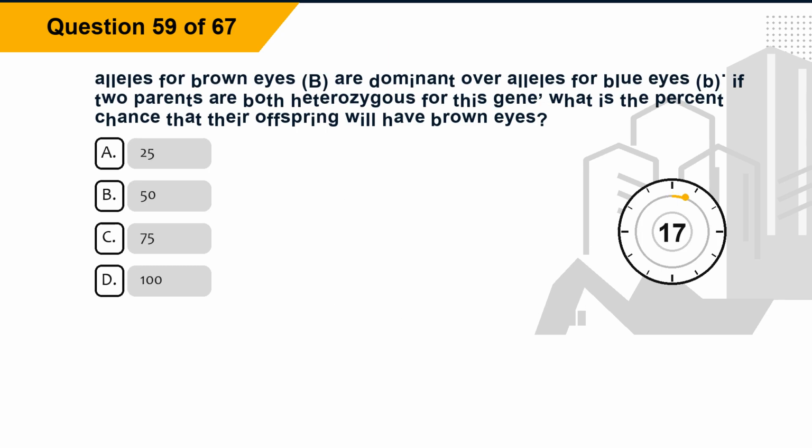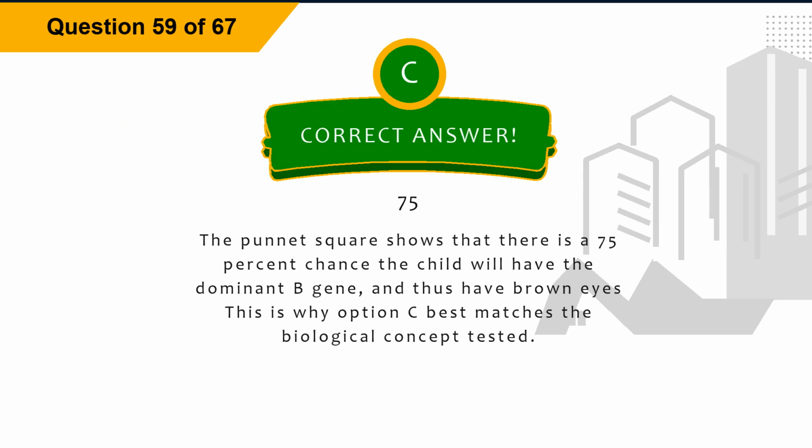Question 59. Alleles for brown eyes, B, are dominant over alleles for blue eyes, b. If two parents are both heterozygous for this gene, what is the percent chance that their offspring will have brown eyes? Option A, 25. Option B, 50. Option C, 75. Option D, 100. The correct answer is option C, 75. Explanation. The Punnett square shows that there is a 75% chance the child will have the dominant B gene, and thus have brown eyes. This is why option C best matches the biological concept tested.